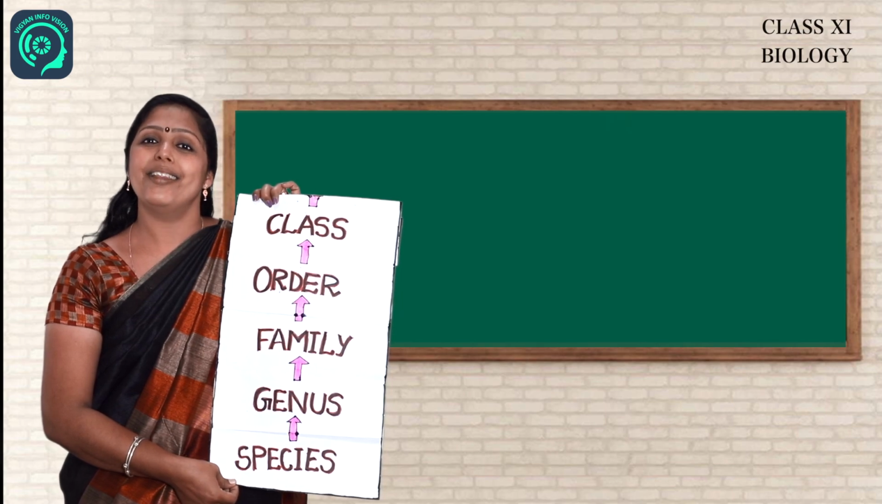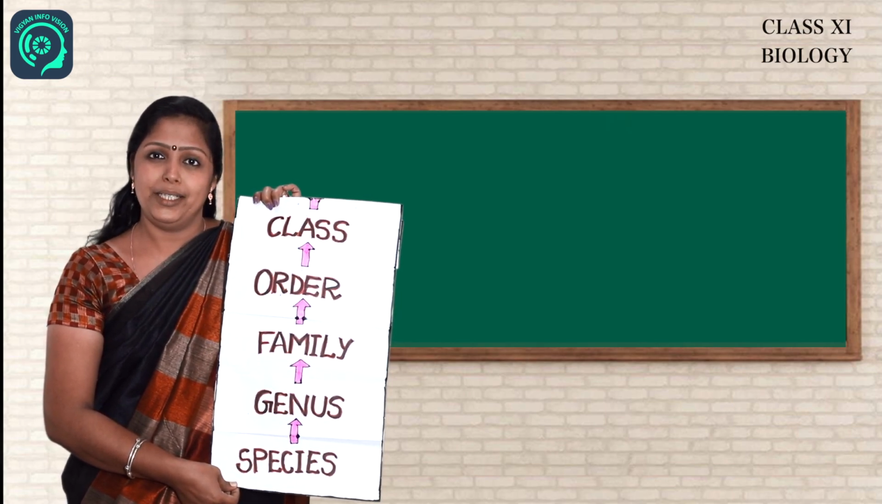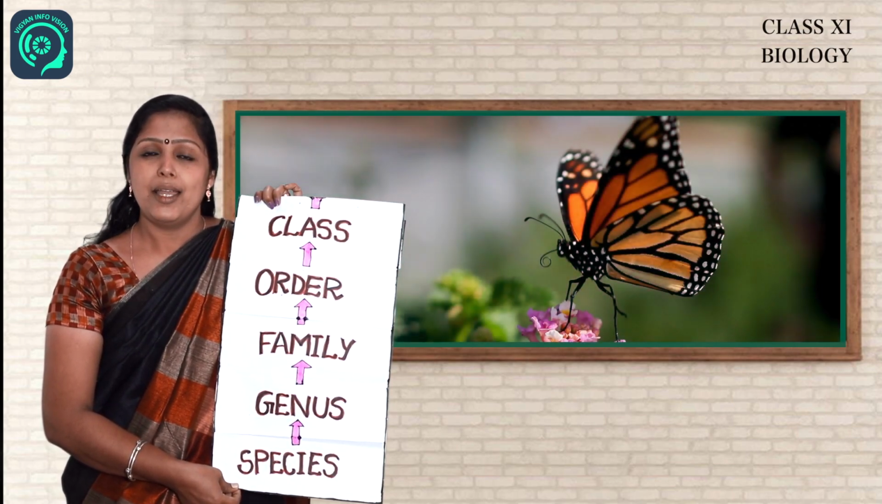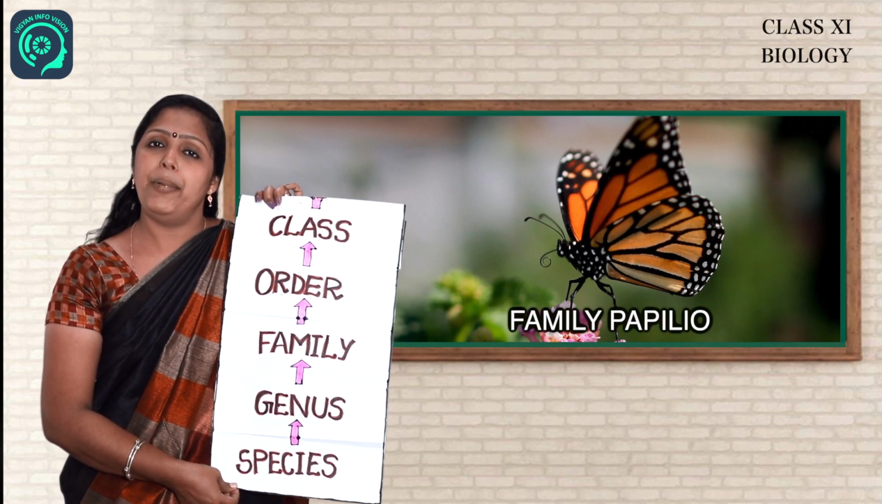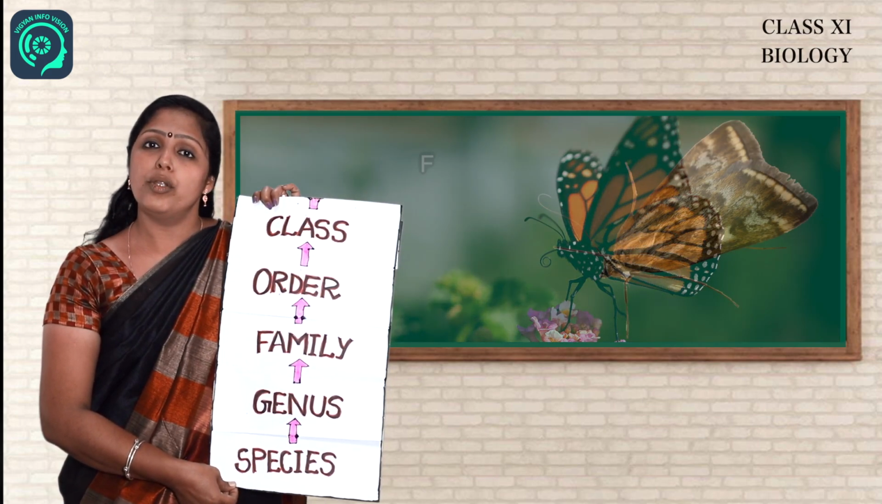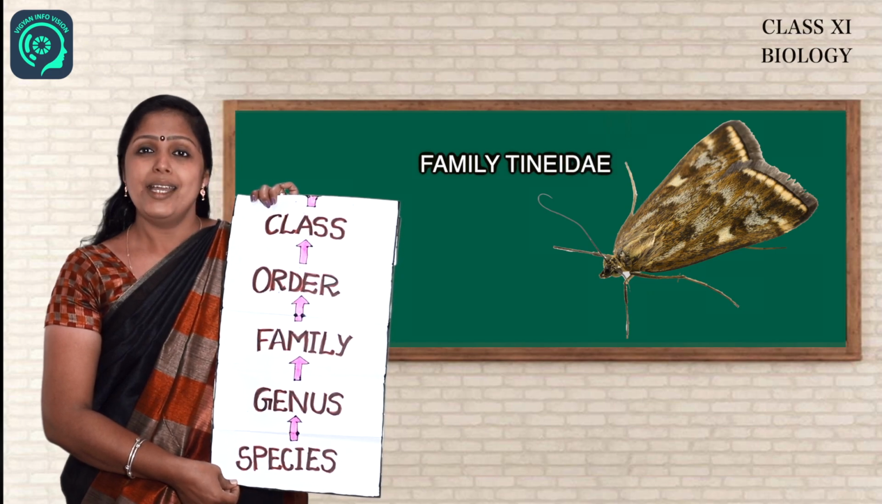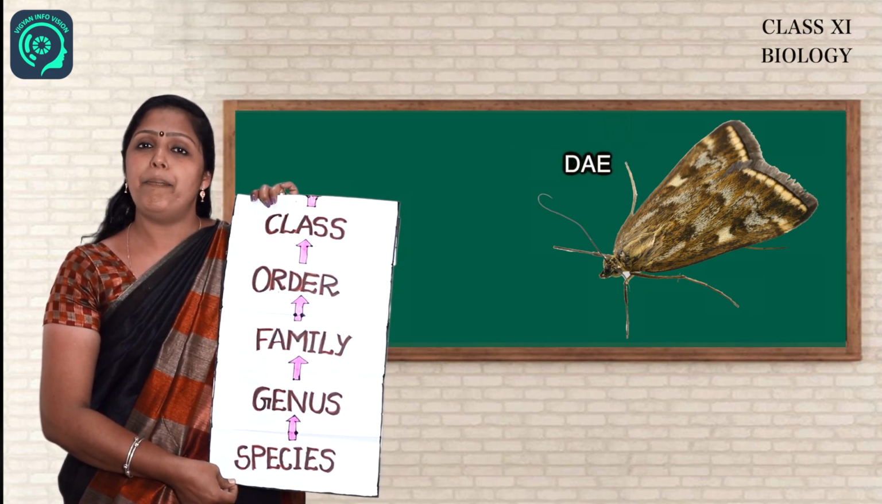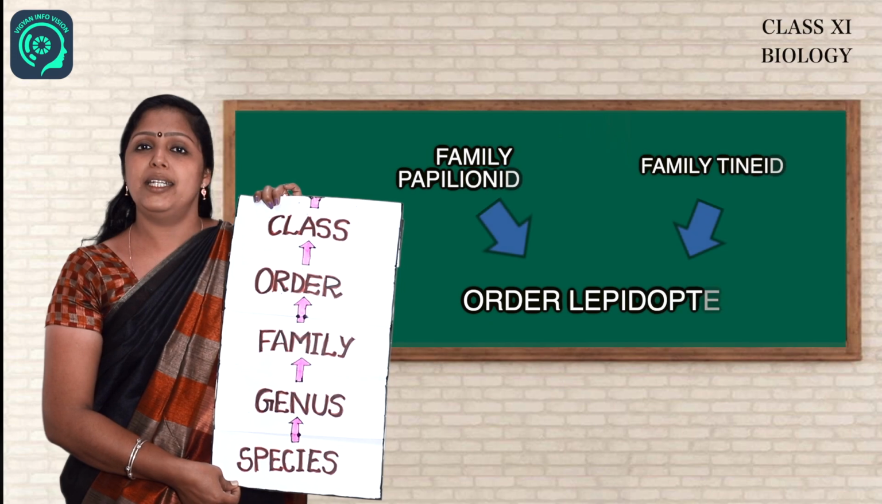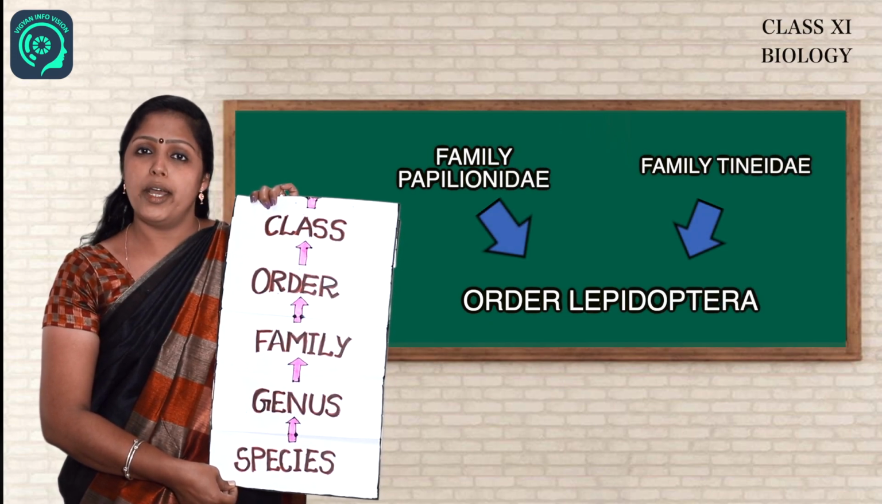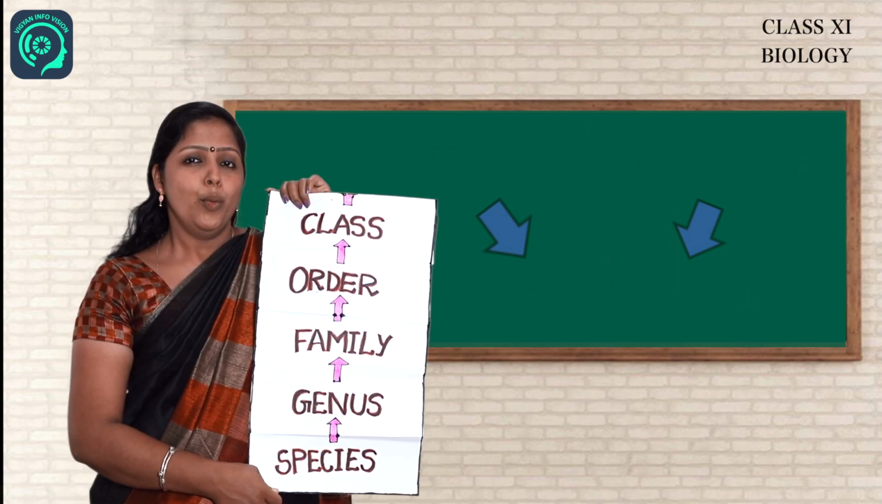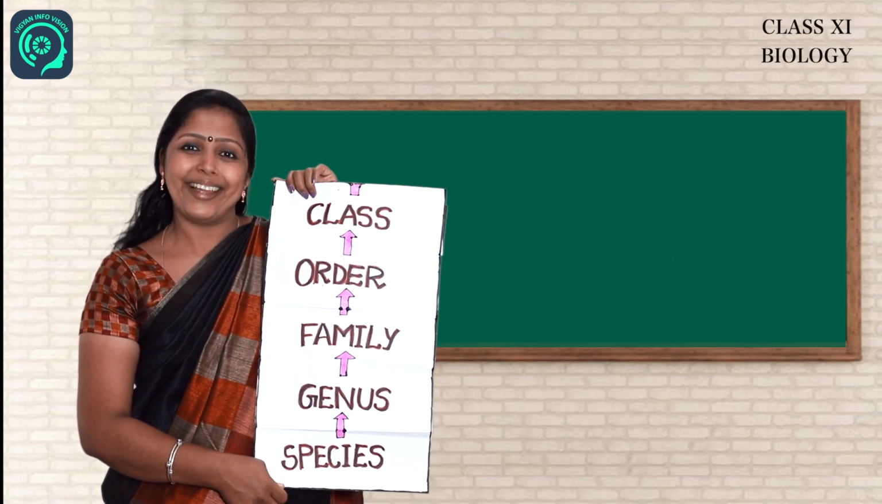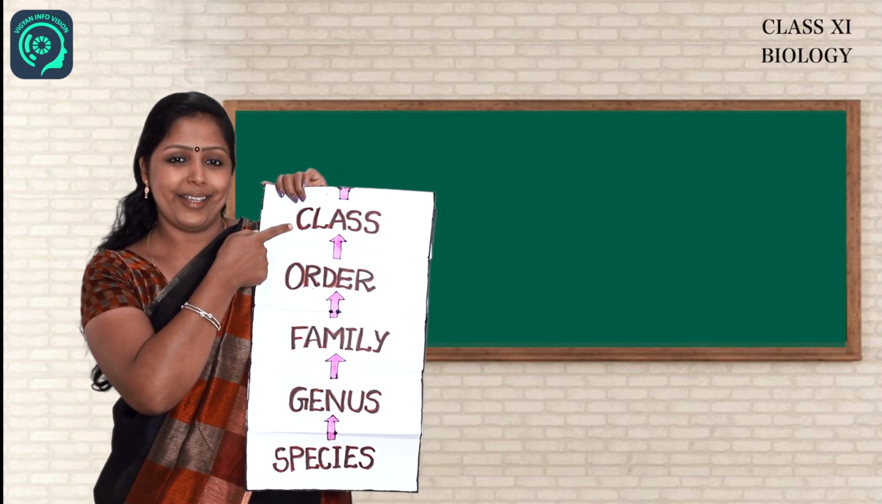Let us take another example from animals. Butterfly belongs to family Papilionidae and moth belongs to the family Tineidae, and family Papilionidae and family Tineidae belong to the order Lepidoptera. Moving on to the next category in the hierarchy, which is class.